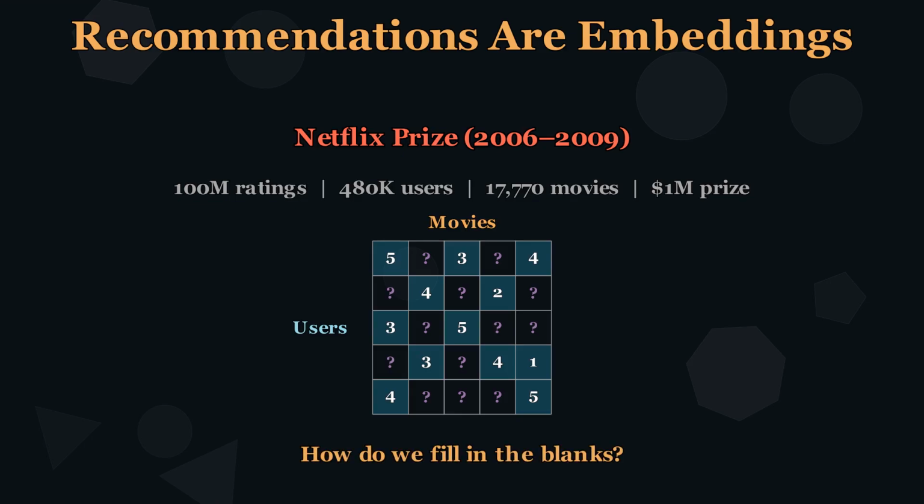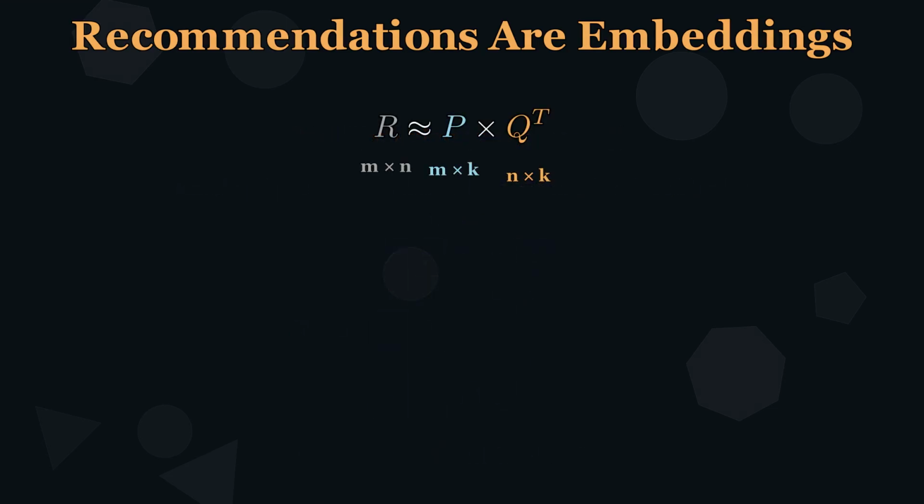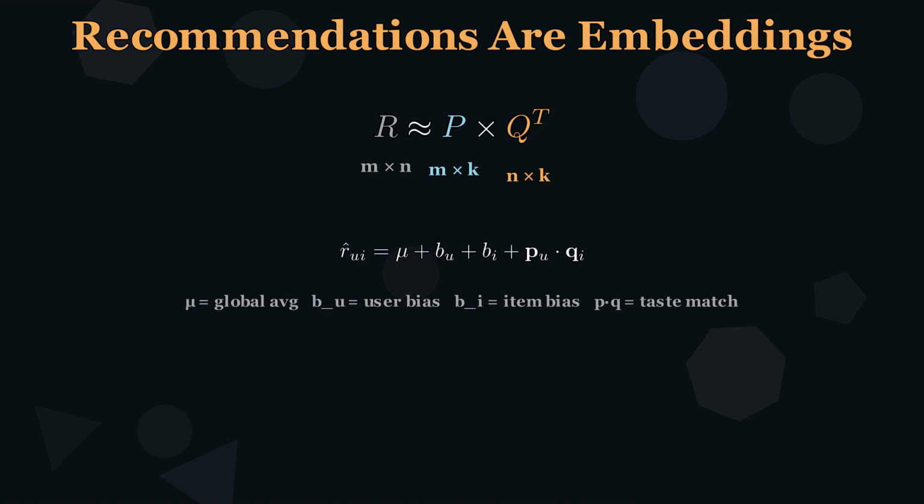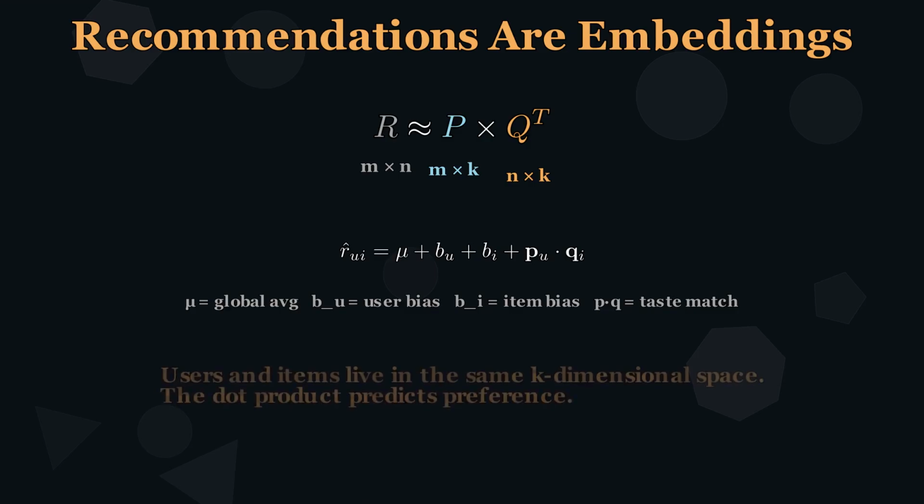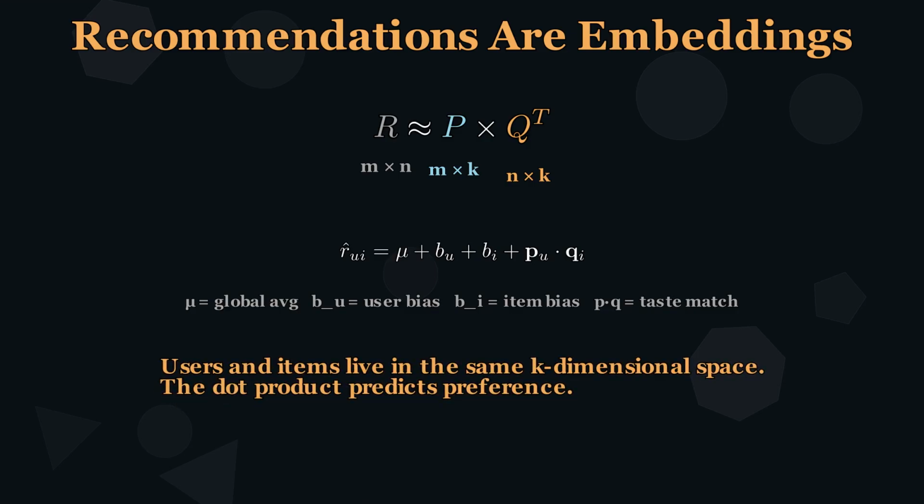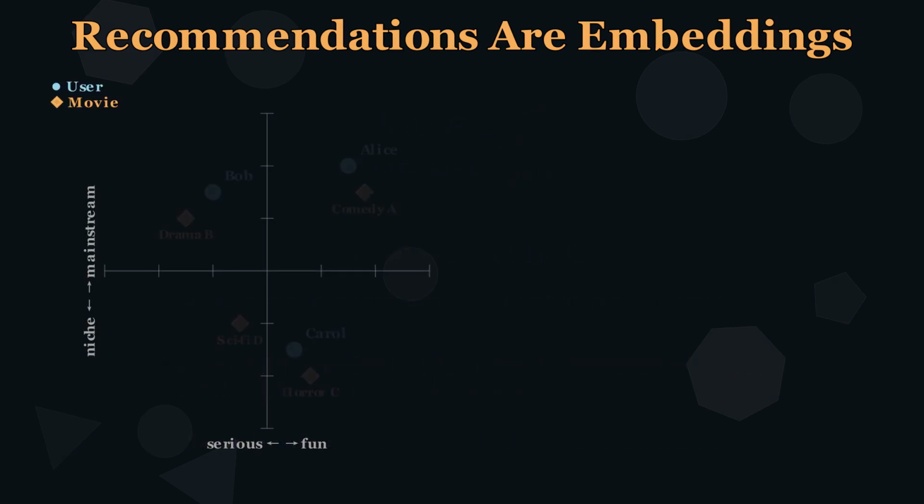Matrix factorization. Decompose the rating matrix R into 2 smaller matrices, P for users, Q for items. The predicted rating is the global average plus a user bias plus an item bias, plus the dot product of the user and item vectors. Here is the key insight. Users and items now live in the same low-dimensional space. The dot product measures how well their tastes align, and the dimensions learn interpretable factors: serious versus fun, mainstream versus niche. Here's what that space looks like.